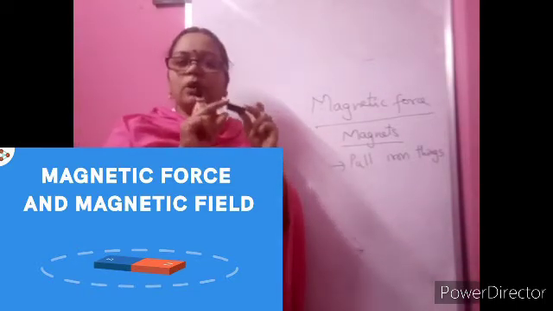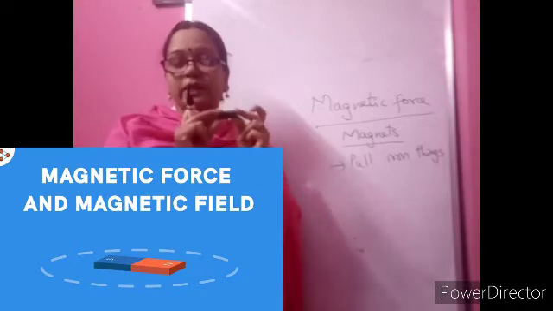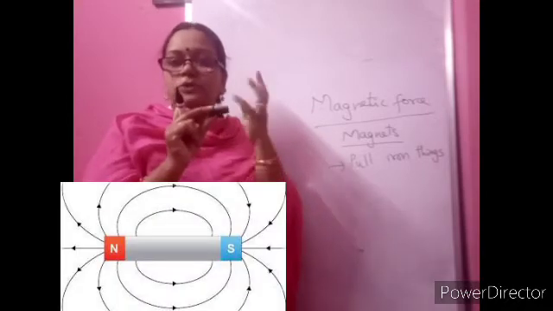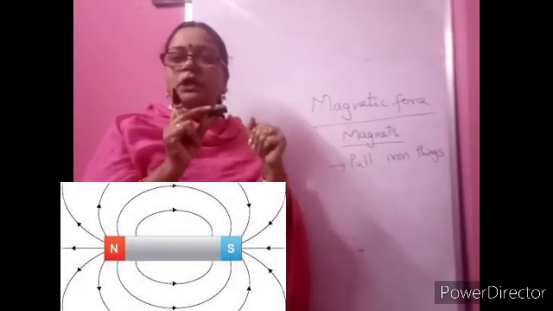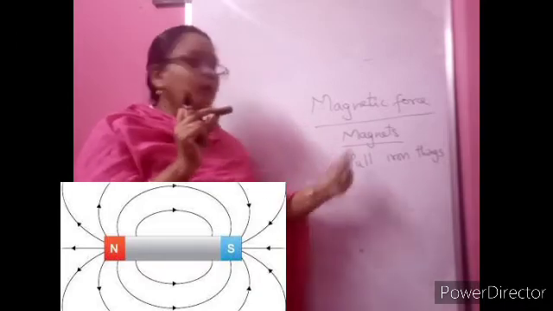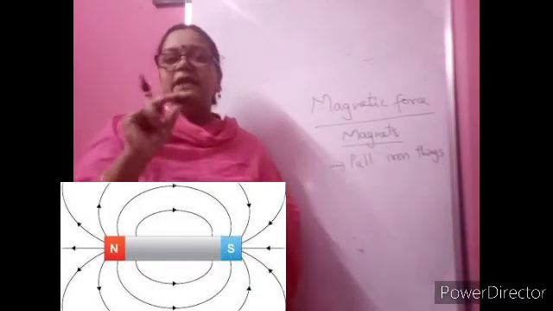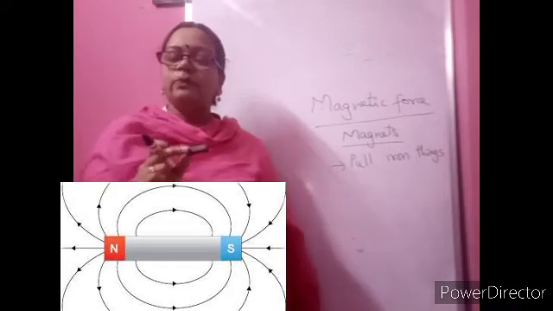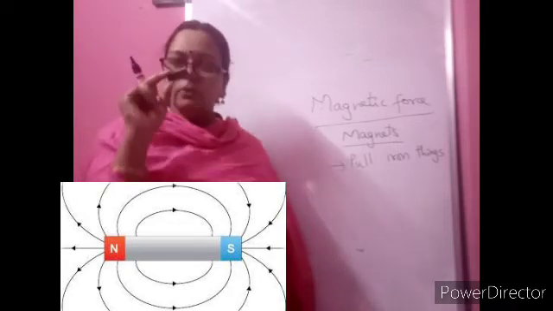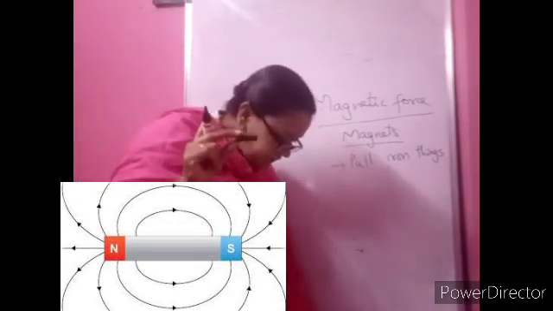So this magnet, what will it do? It has a force with it. What is that force called? That is called magnetic force. What will it do with that magnetic force? It will pull iron things. Some metallic things it will pull. Not only iron, it will pull some metallic things, mostly, more effectively, iron.